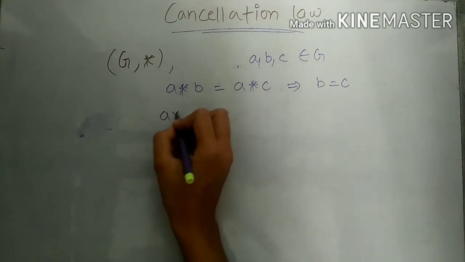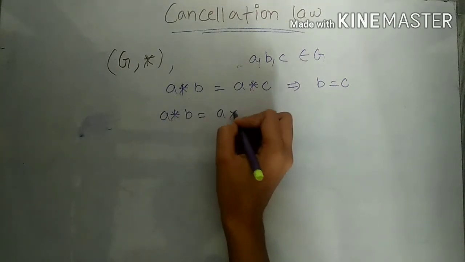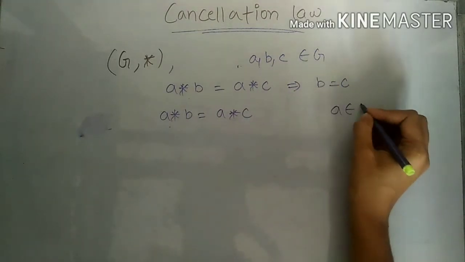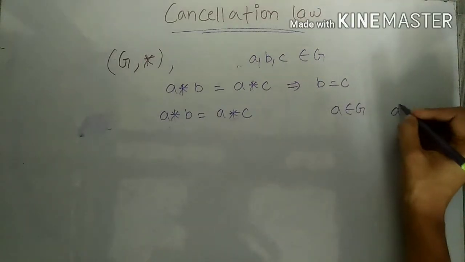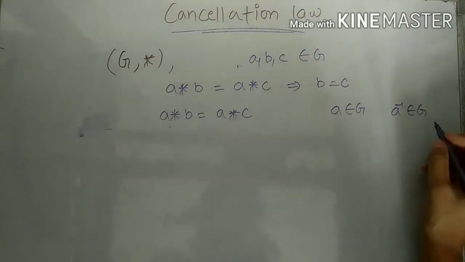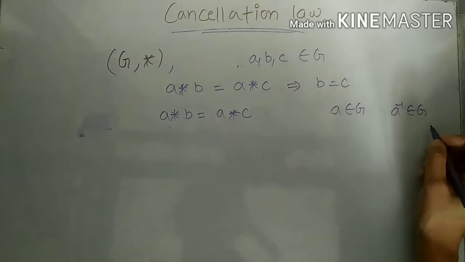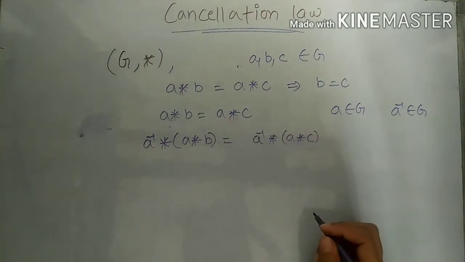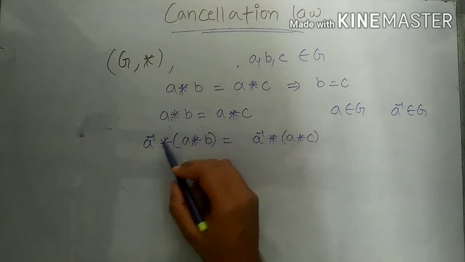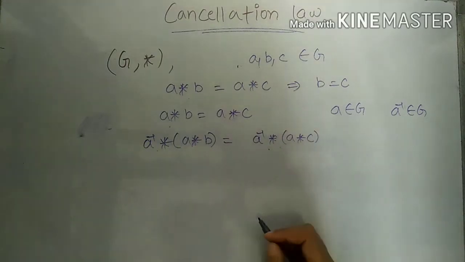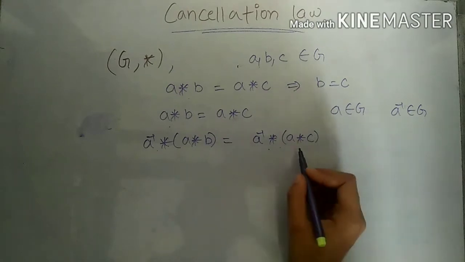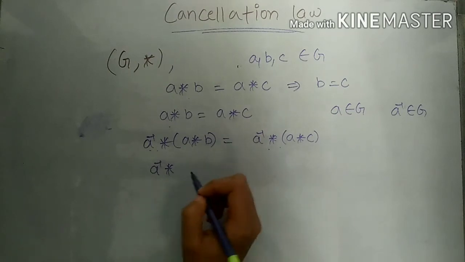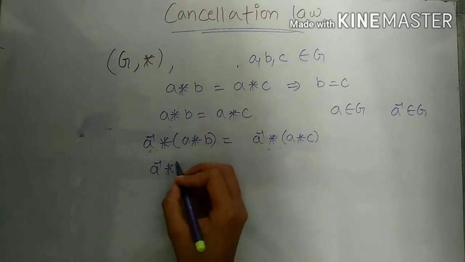We are given that A star B is equal to A star C, where A, B, C are all from group G. We know if A belongs to G, then A inverse also belongs to G, because in group G, inverse of each element exists. So apply A inverse on the left hand side of each side. And we know G is a group, so G will satisfy the property of associativity. So from here what we get is that this can be written like this.